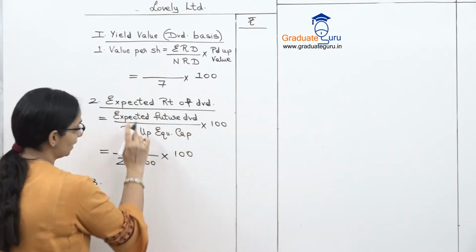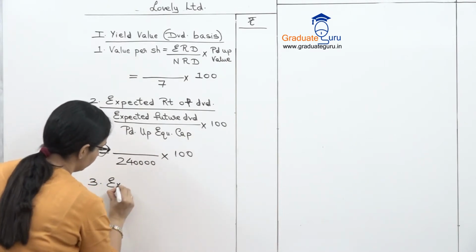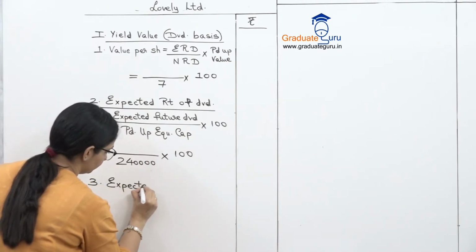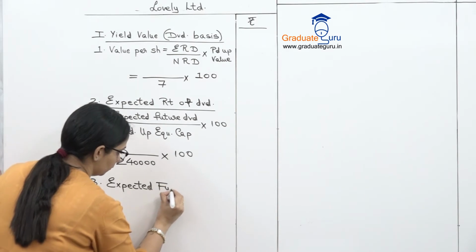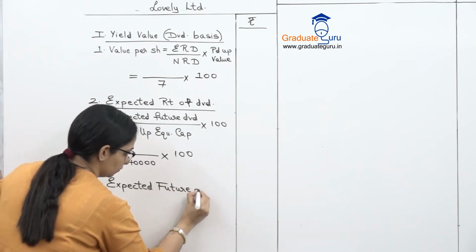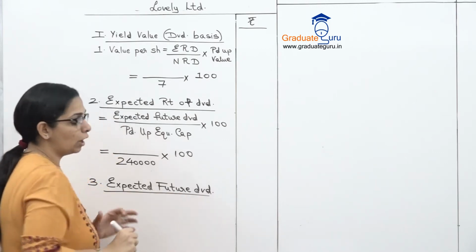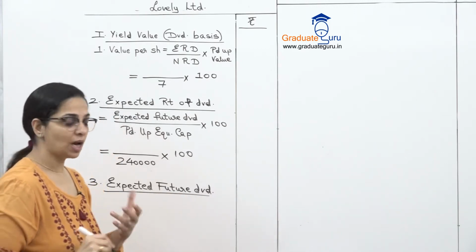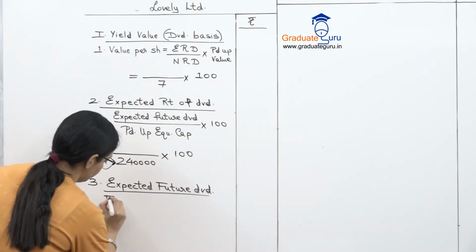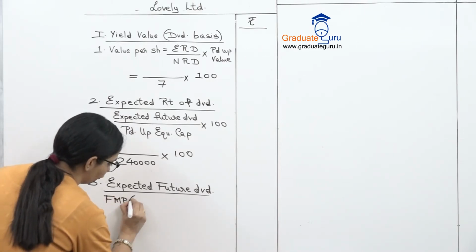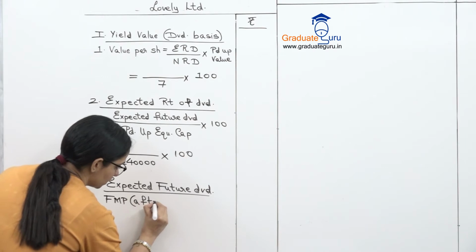So what I need next is my expected future dividend. For expected future dividend, we start with FMP, that is our future maintainable profits after tax.